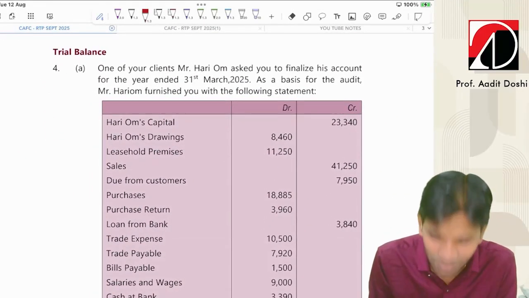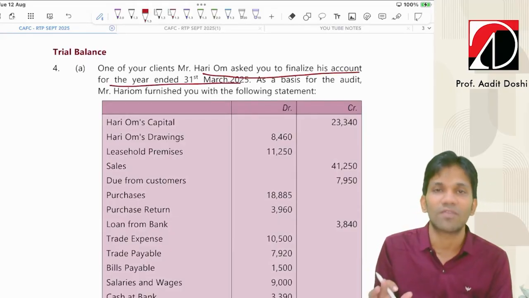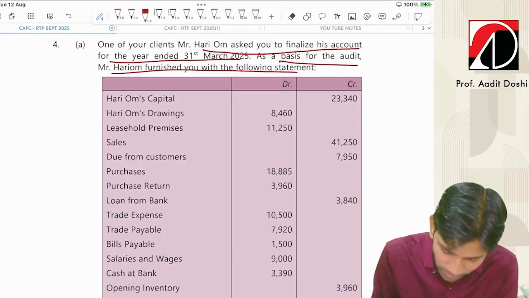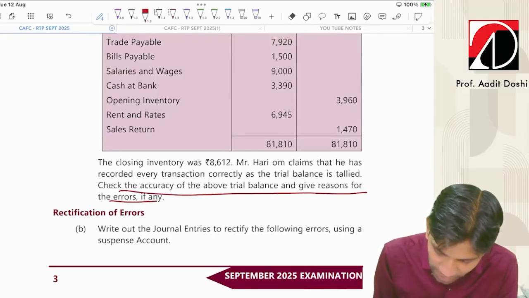One of your clients, Mr. Hari Om, asked you to finalize his account for the year ended 31st March 2025. As a basis of the audit, Mr. Hari Om furnished the following statements. What they've asked: check the accuracy of the above trial balance and give reasons for the errors if any. Okay, fine.